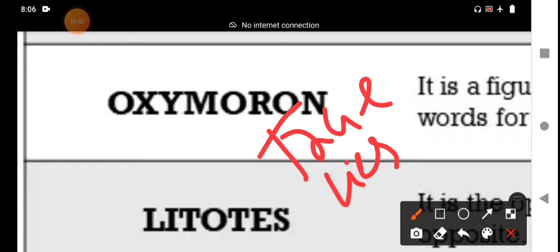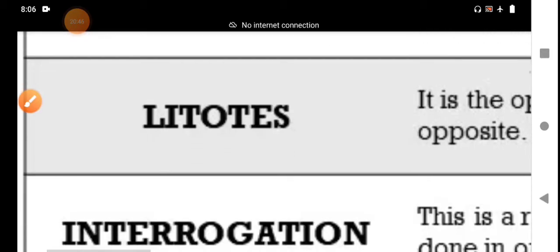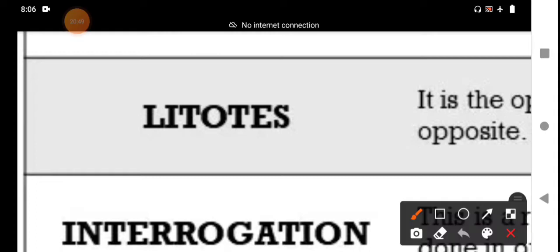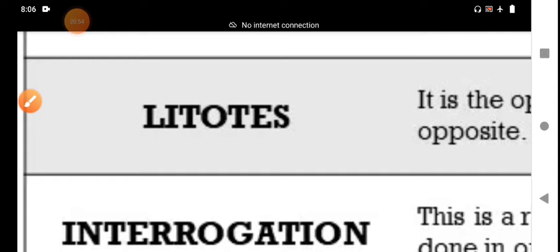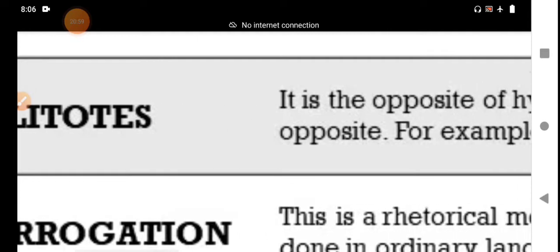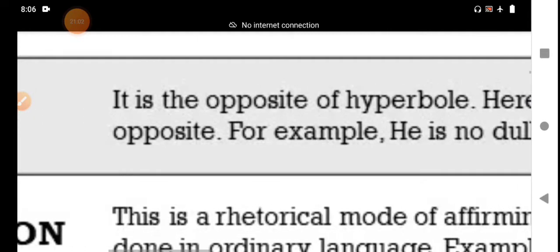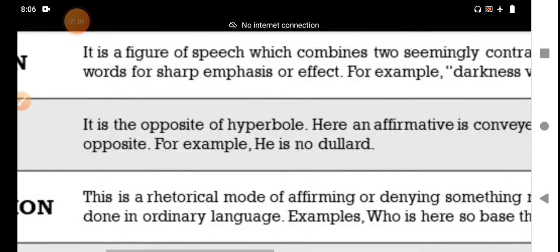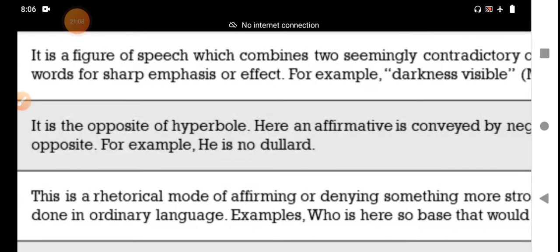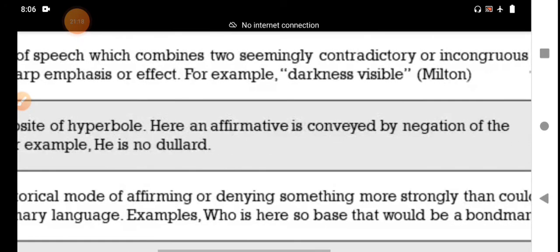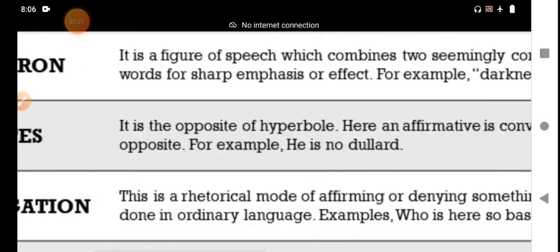After completing the figure of speech oxymoron, we go to the next figure of speech, litotes. Litotes has two pronunciations, both are correct. Litotes is the opposite of hyperbole. Already we have discussed hyperbole, an exaggerated statement, saying more than we mean. Here an affirmative is conveyed by negation of the opposite.